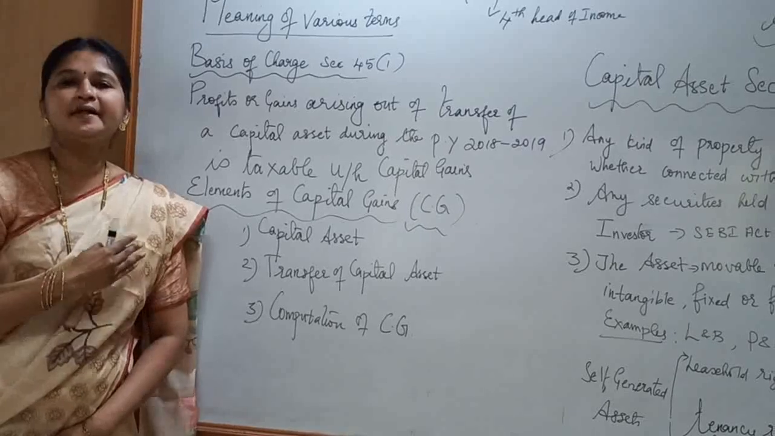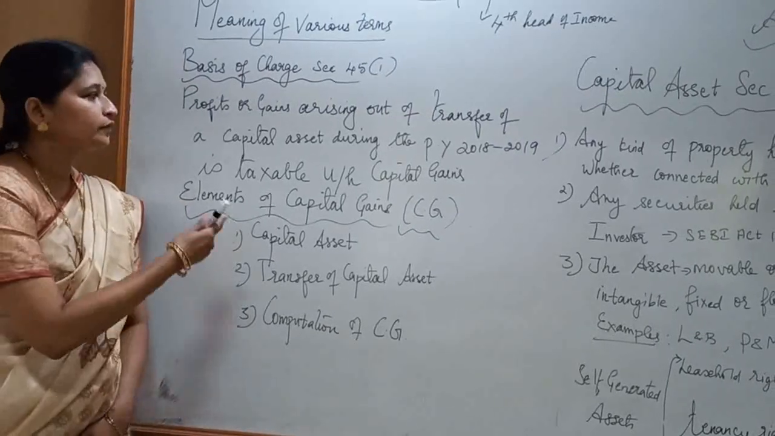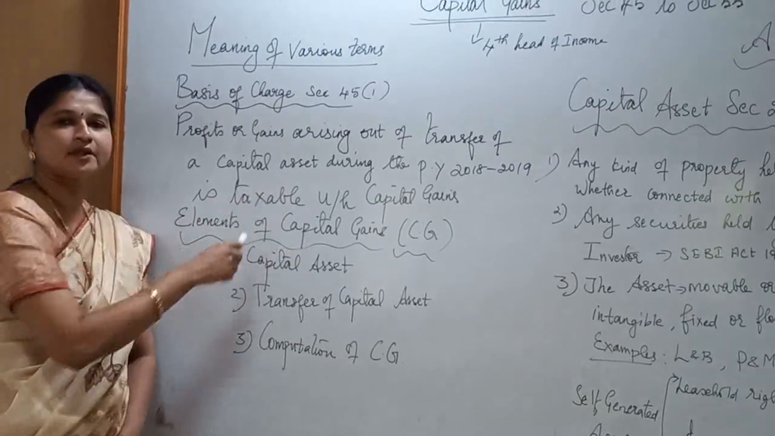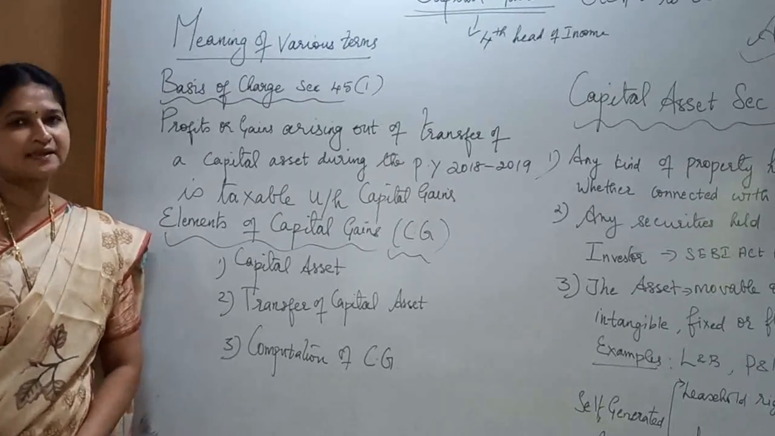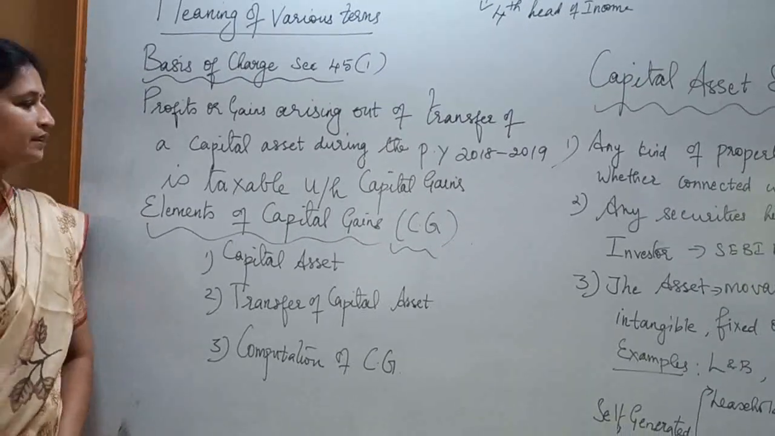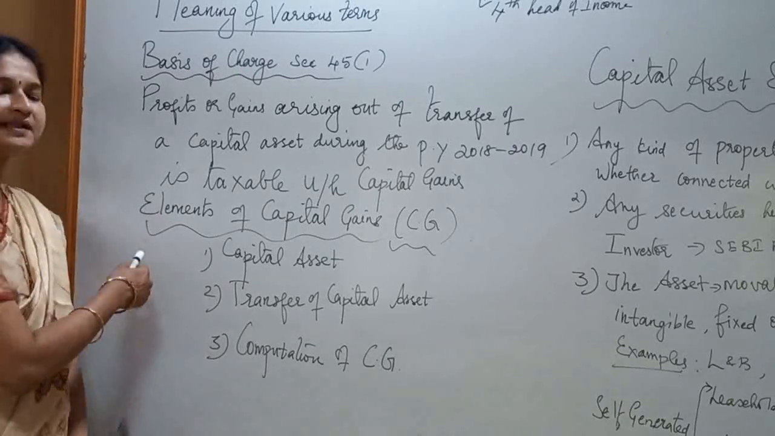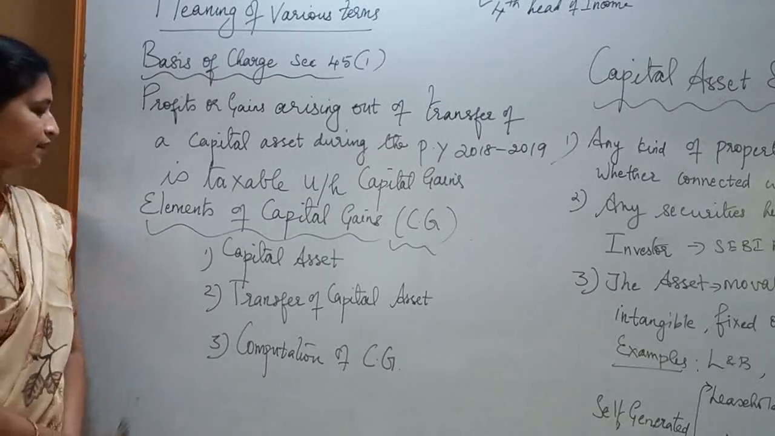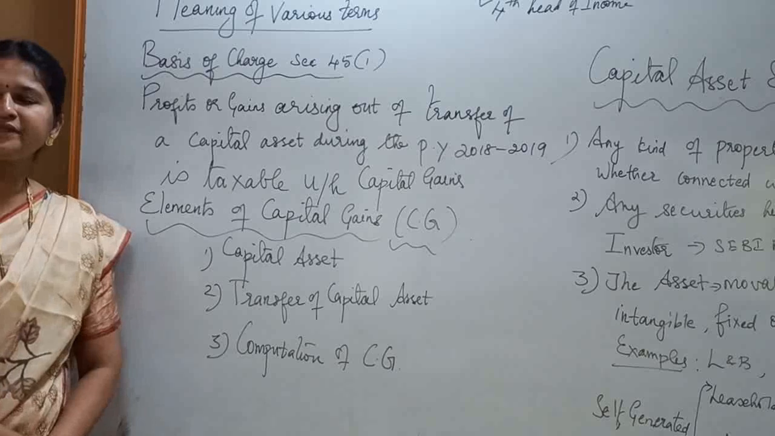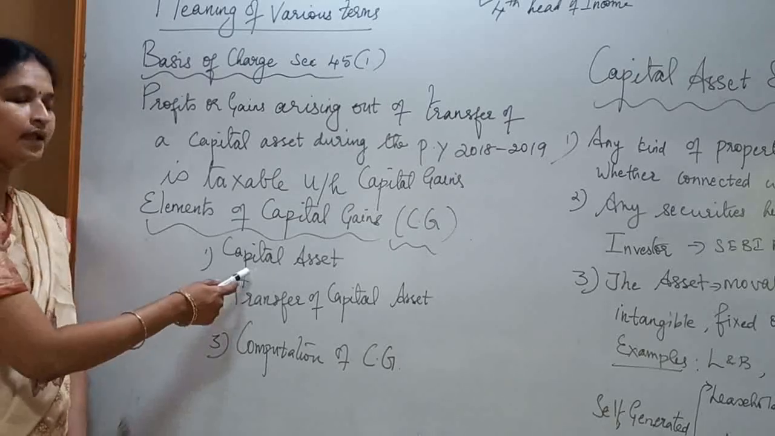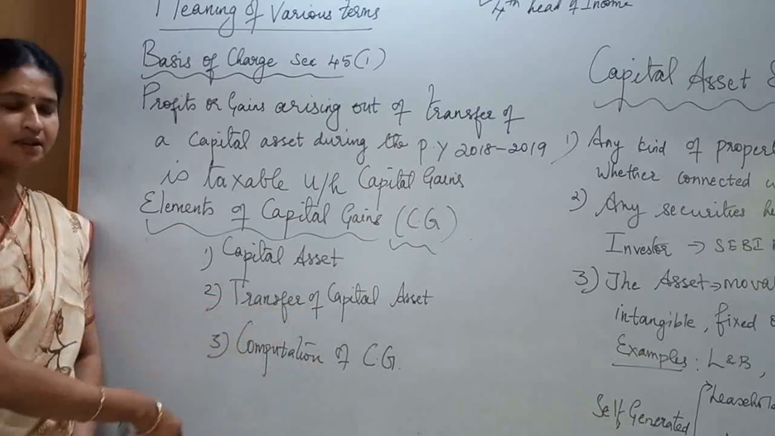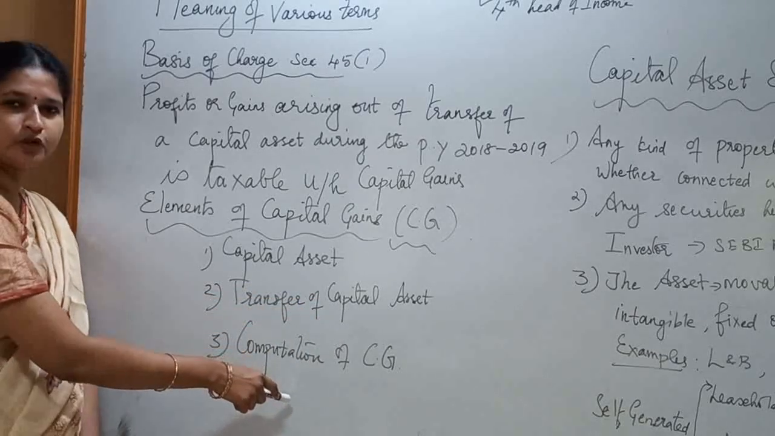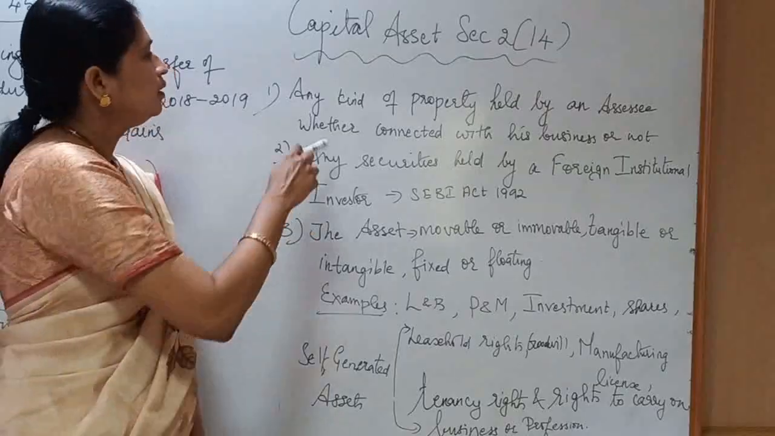Any profits or gains arising out of transfer of a capital asset during the previous year 2018 to 2019 is taxable under the head capital gains. Let us now look at the elements of capital gains. There are three elements of capital gains. They are number 1, capital asset, number 2, transfer of capital asset, and number 3, computation of capital gains.